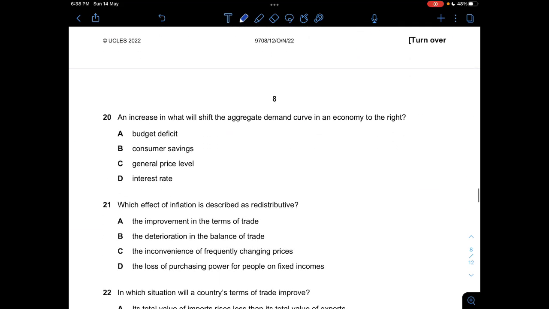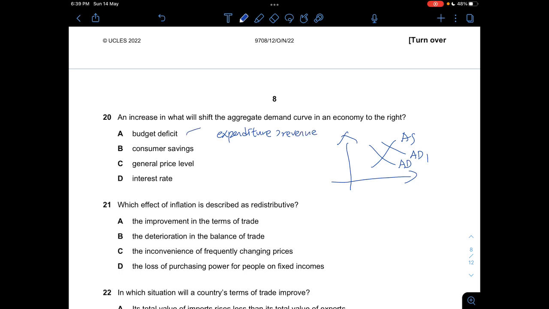Question 20. An increase in what will shift the aggregate demand curve in the economy to the right? So this would be your AS curve, and this will be your AD curve, and then we shift it to the right, so we call it AD1. So we look at A, B, C, D, and which one will be the best answer. So A is budget deficit, which is where your expenditure is more than your revenue. So yep, it is A.